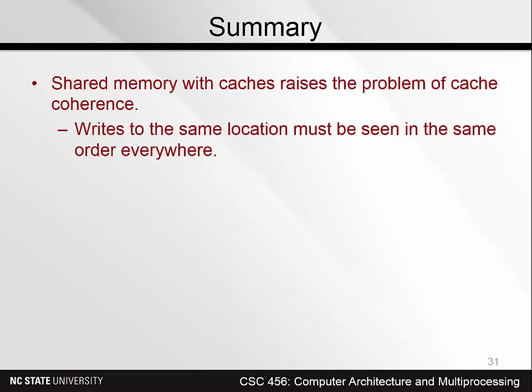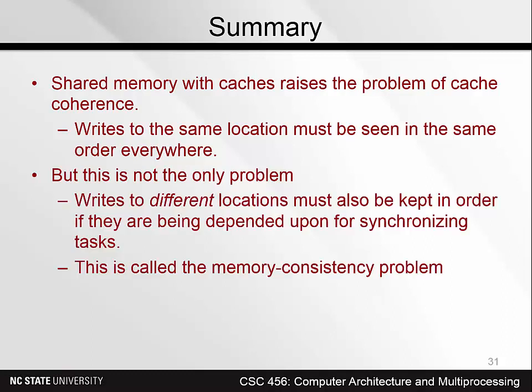So, in summary, shared memory with caches raises the problem of cache coherence because writes to the same location need to be seen in the same order. But even if we ensure that, we haven't solved the whole problem. Writes to different locations must also be kept in order if their order is being depended upon for synchronizing tasks. There are certain writes that you don't need to see in order, writes that are, for example, local to only one process. But anything that's shared and might be used by one task as a way to synchronize with another task needs to be seen in order all over. This is called the memory consistency problem.